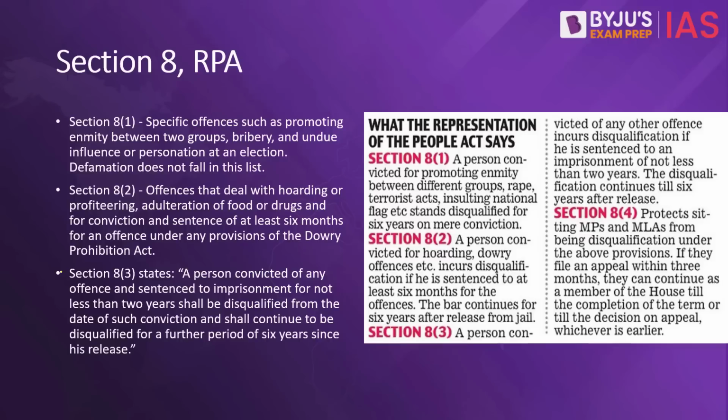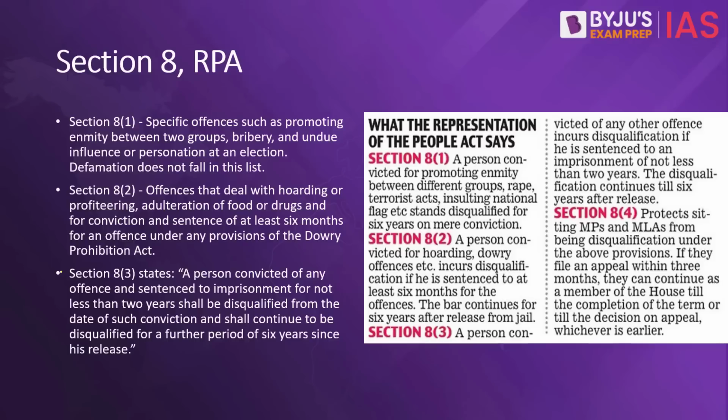First part says offenses such as promoting enmity amongst different groups, bribery, or undue influence at an election would lead to disqualification. Part 2 of Section 8 says that if a lawmaker indulges in hoarding, profiteering, adulteration of food, or offences such as dowry, they would also be disqualified.